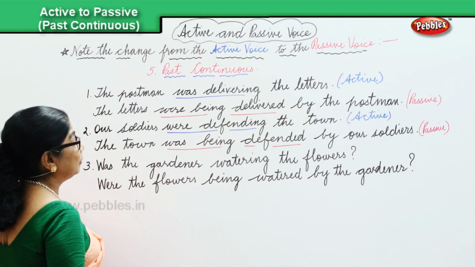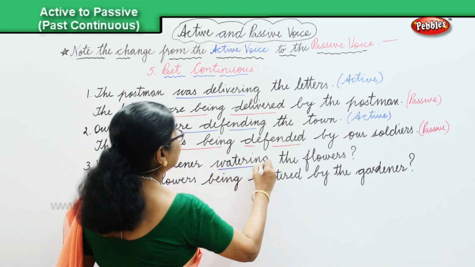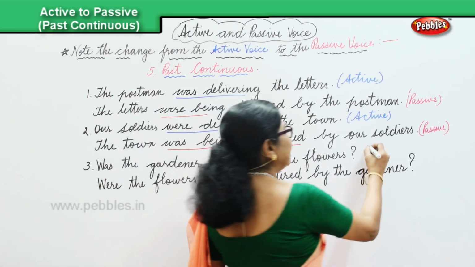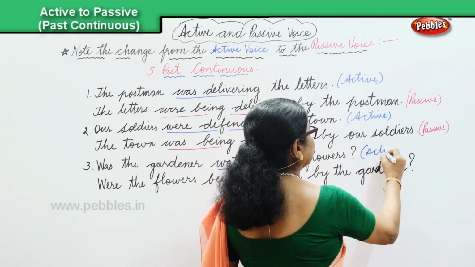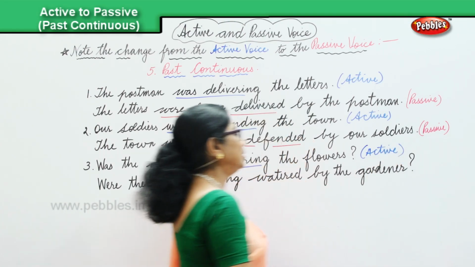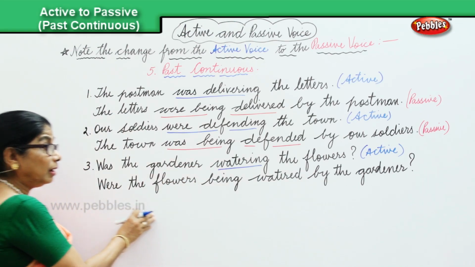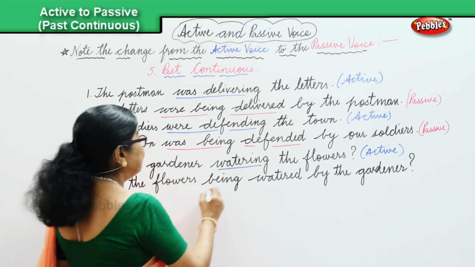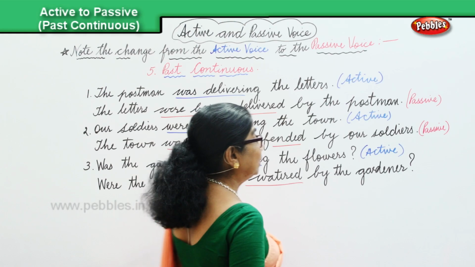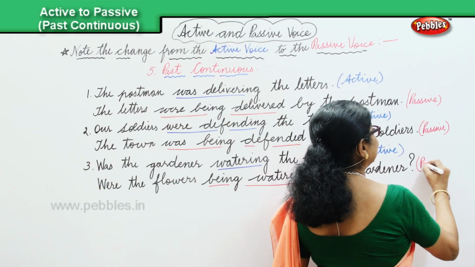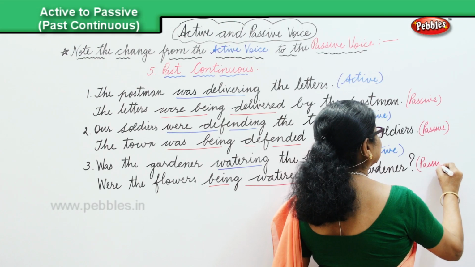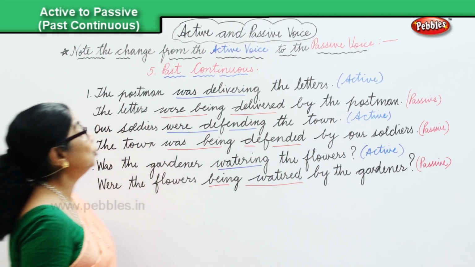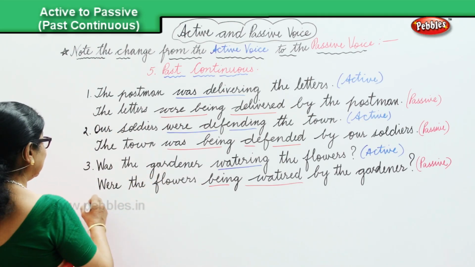Now, let's look at the verb here. In the active voice, we have watering. In the past continuous, was the gardener watering the flowers? Active. And if we change over into the passive, were the flowers being watered by the gardener? That's the passive. Passive voice.